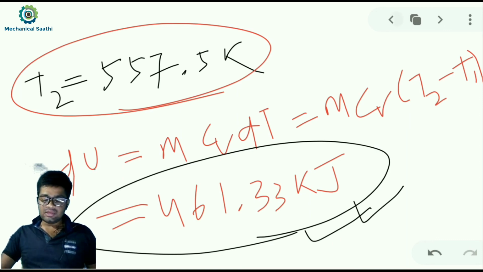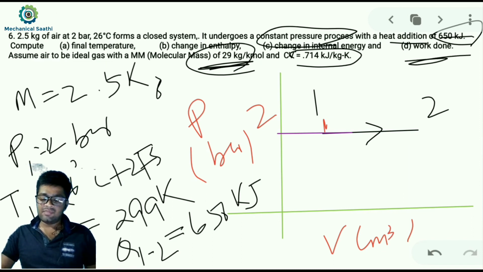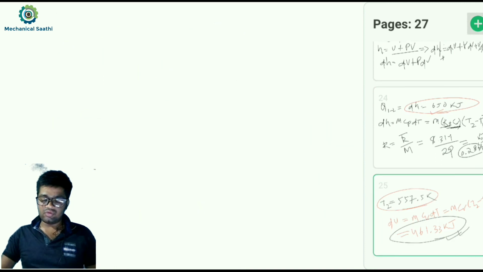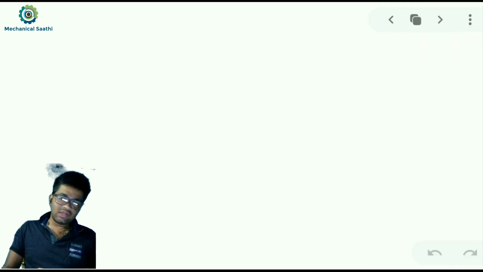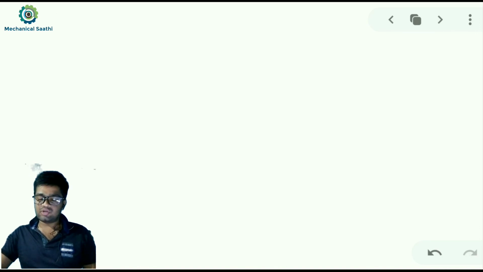Next we have to calculate the work done. For calculating the work done we use the first law of thermodynamics. Without using it we could also calculate it, but we would need to find the volume at both state 1 and state 2, which would require more time.